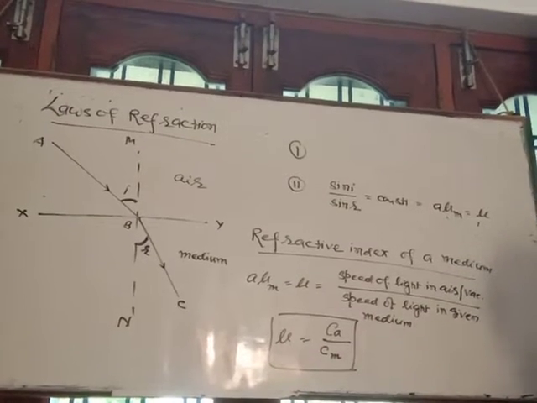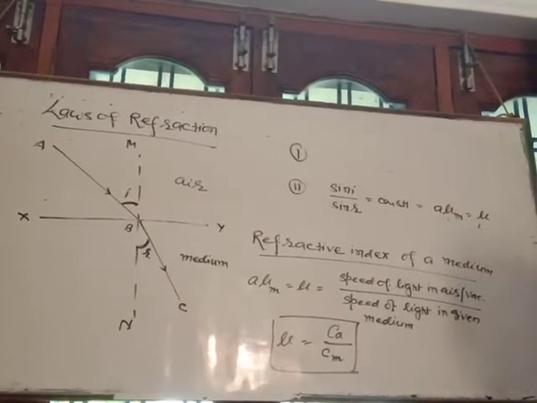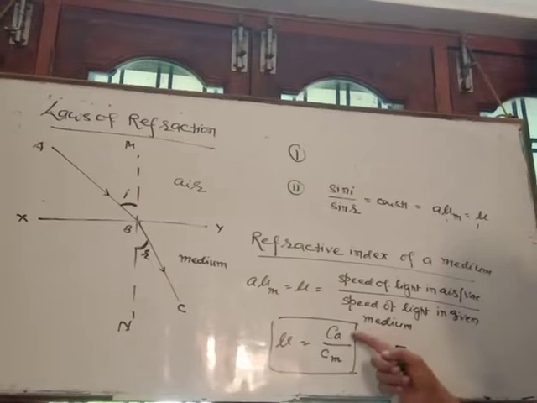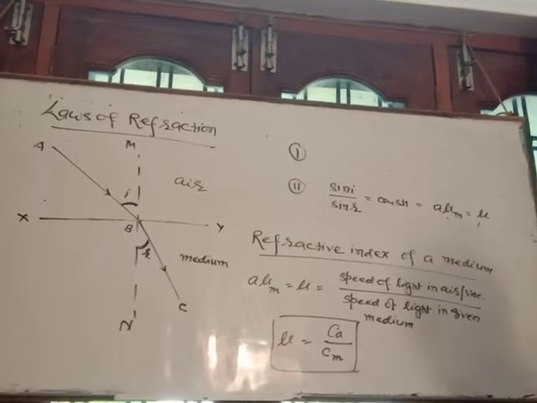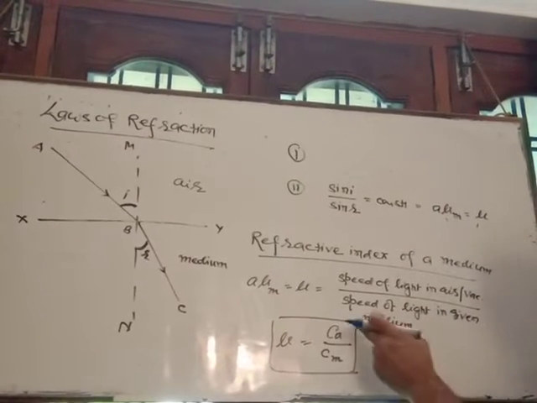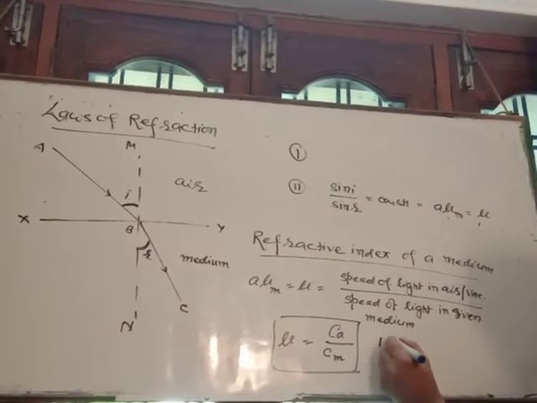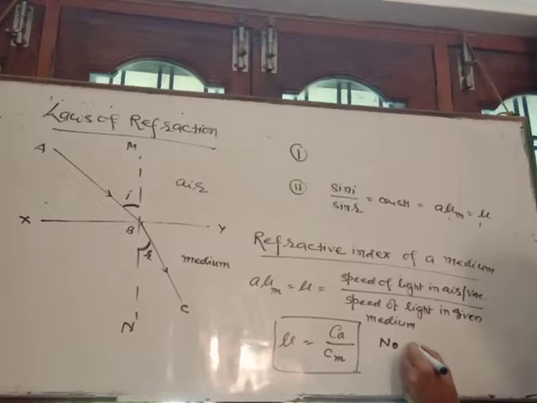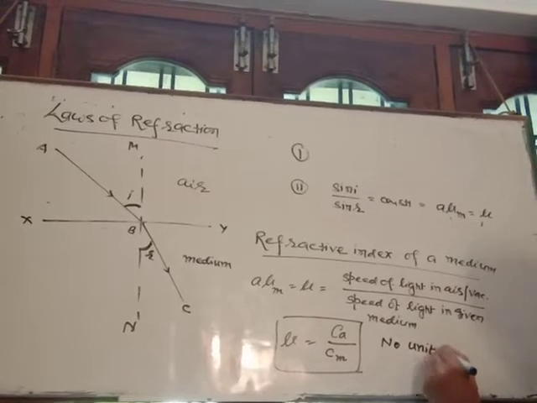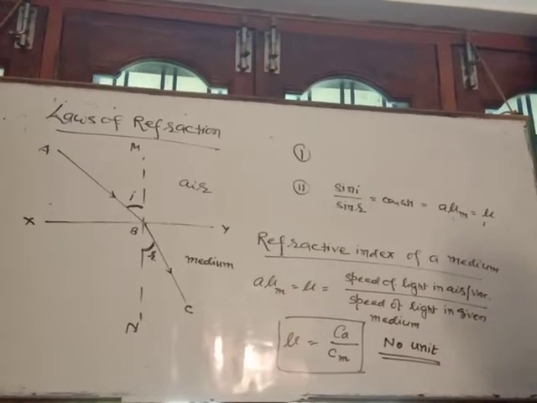So what is the definition of refractive index of a medium? It is the ratio of the speed of light in air to the speed of light in the given medium. Since both are speeds, it is the ratio of two similar quantities, so it doesn't have any unit. Clear?